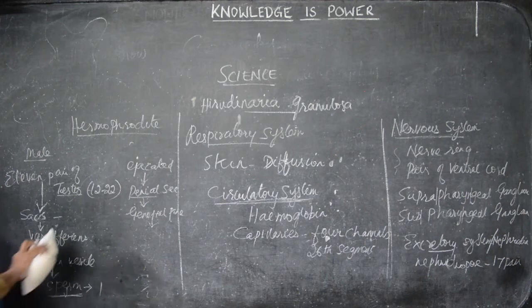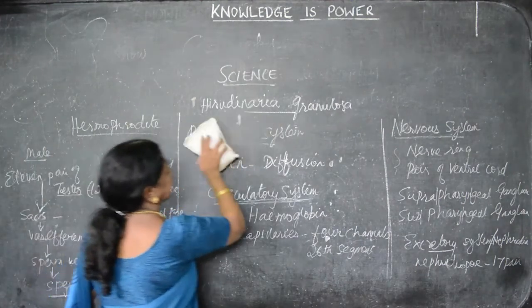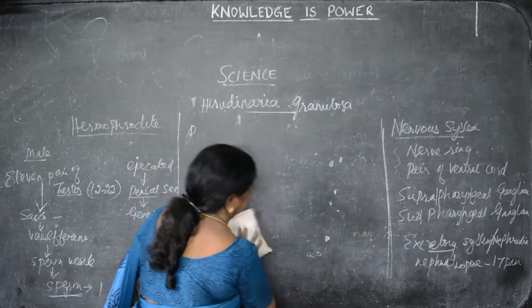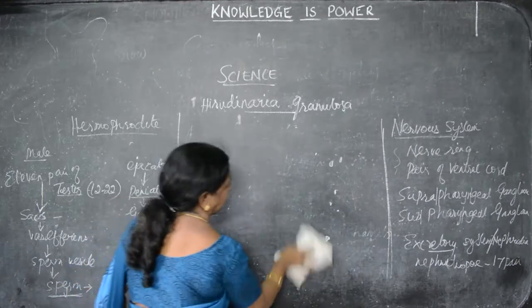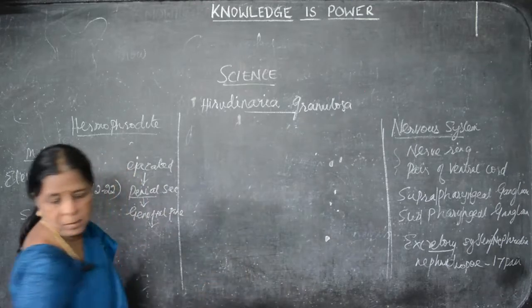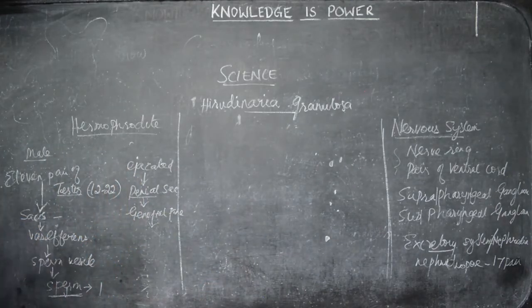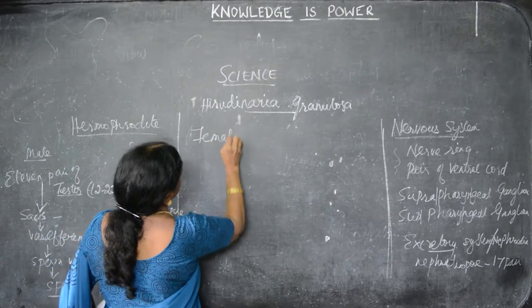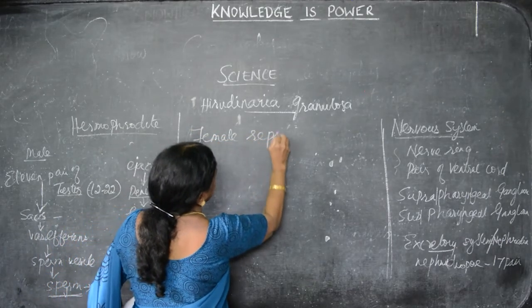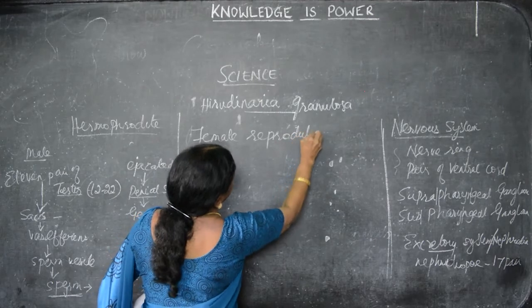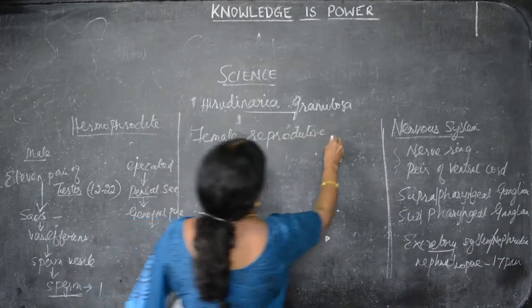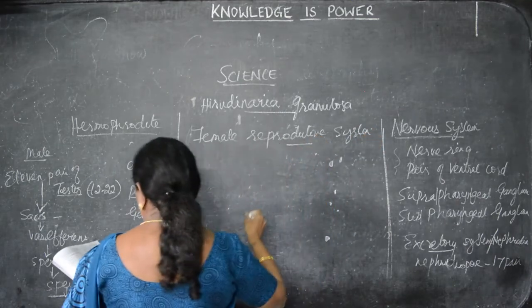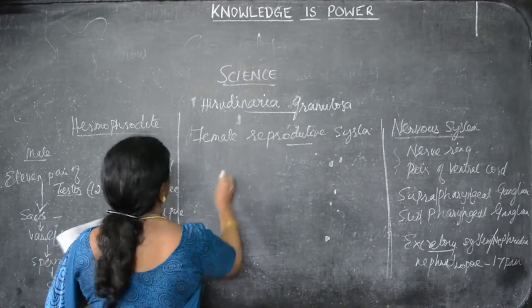We have seen the male reproductive system. Now we have to see the female. The female reproductive system. What are the things present in that?